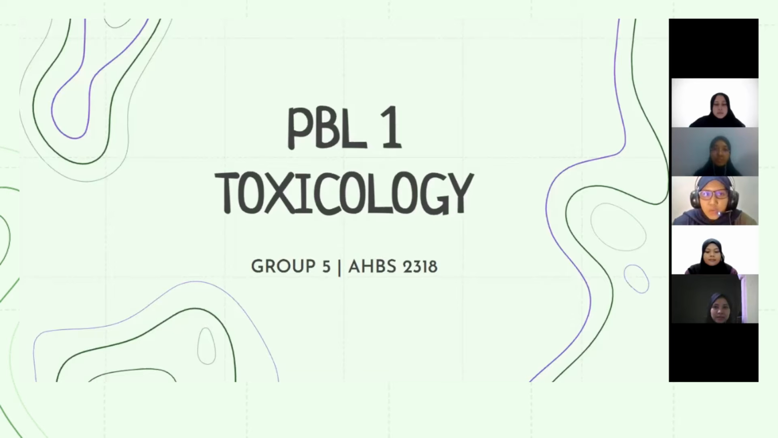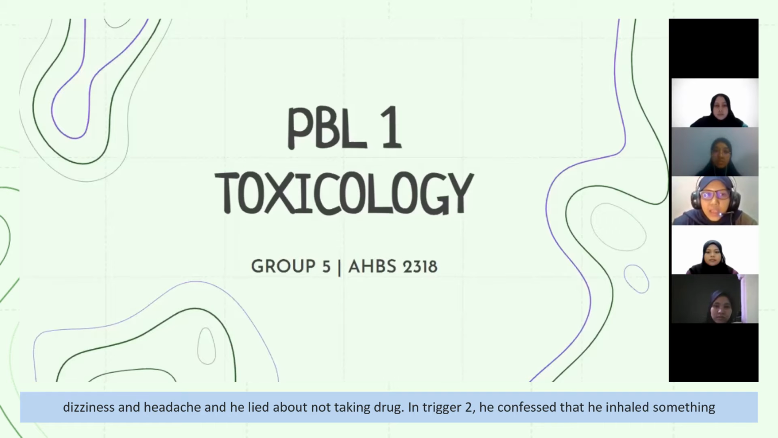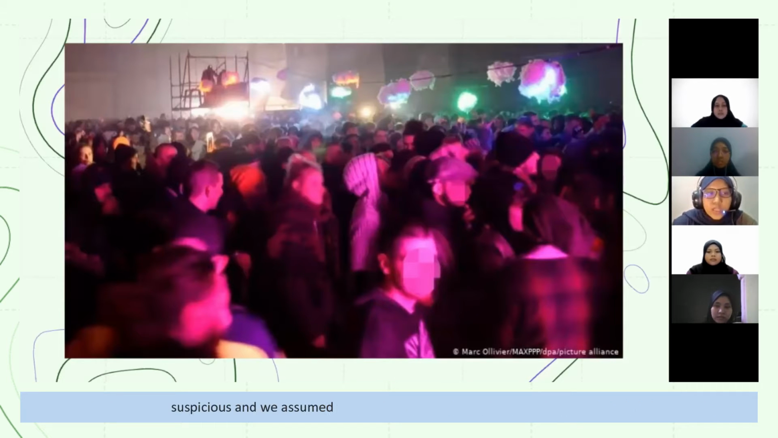Me and my friends will present today based on our PBL 1 toxicology before this. From both triggers, what we can summarize is the 23-year-old male, who was involved in an illegal party, has an emergency complaint of palpitations, chest tightness, dizziness, and headache. And he lied about taking drugs, as in the trigger. He then confessed to inhaling something suspicious, and we assume it is a recreational drug, specifically marijuana.